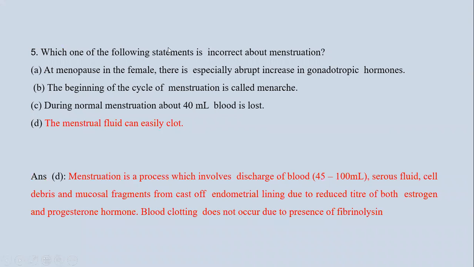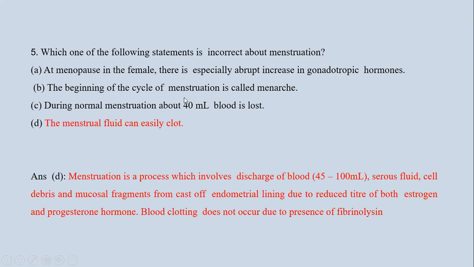Now next question, which one of the following statements is incorrect about menstruation? We know that menstruation is the menstrual flow, the entire menstrual cycle, which is of 28 to 30 days, occurring in females. Now we have to tell one statement which is incorrect. First is, at menopause in females, there is an especially abrupt increase in gonadotropic hormones.